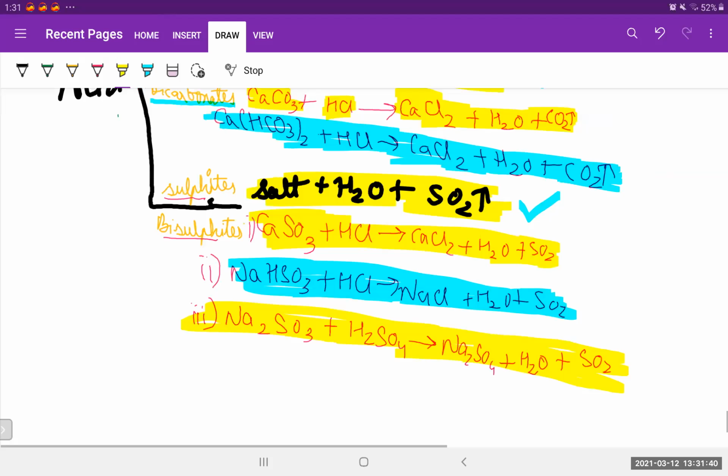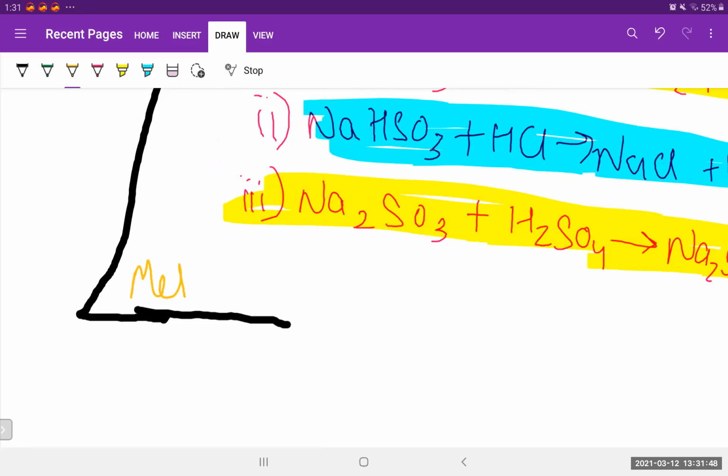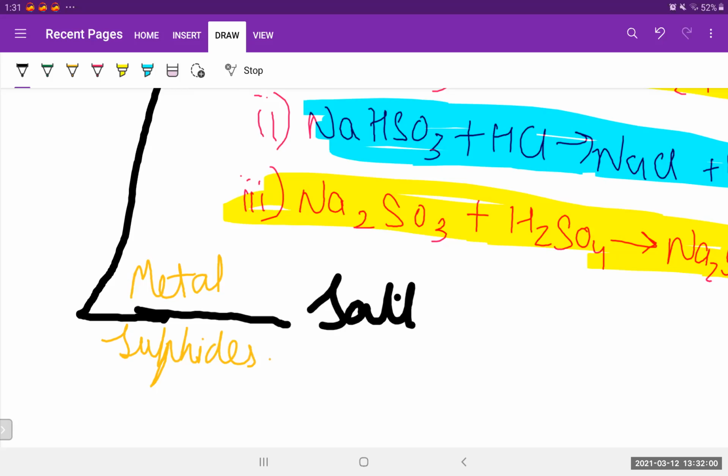So let's see the last thing from which we'll react these acids. So at last we come to sulfide. Let's see, metal sulfides. Let's see some examples. What we'll get, first of all, is a salt for sure, and here we do not have oxygen because it's just sulfide. Sulfide is what? Just S, not a single oxygen. So how will a water molecule be formed if there is no oxygen? So salt plus hydrogen sulfide.